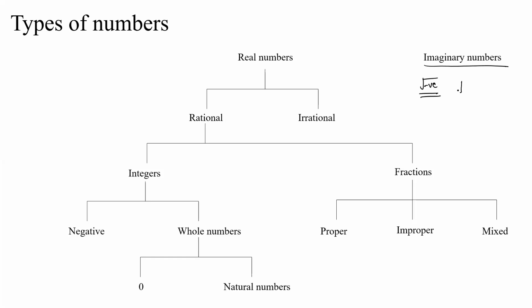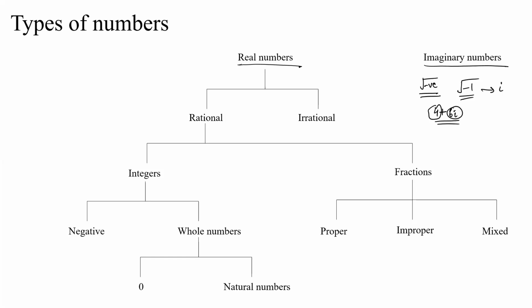For example, if you take under root of -1, that is denoted as iota in mathematical language, but it does not mean anything. So for example, if you have a number, say 4 plus 6i, that is an imaginary number. This is called the real part of it, and this is called the imaginary part of it. Imaginary numbers are not a part of CAT examination, so we are just going to focus on real numbers.